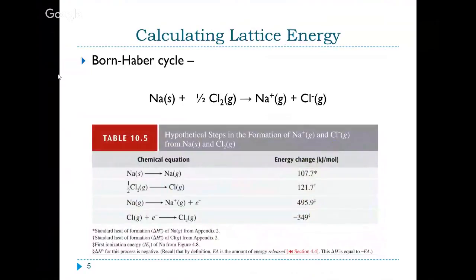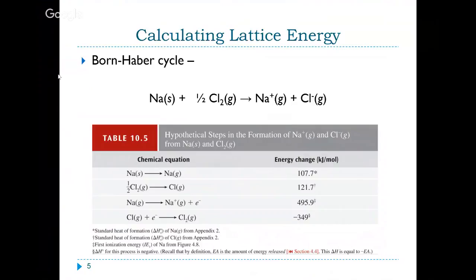So we can look at calculating a lattice energy through the Born-Haber cycle, which is an application of Hess's law. If we look at the left-hand side of the equation, we'll notice that this shows the standard enthalpy of formation reaction of forming sodium chloride, because we would get 1 mole of sodium chloride. So we can use that information. And then we look at the right-hand side and we say, how did we get to this positive sodium? How do we get to chloride?